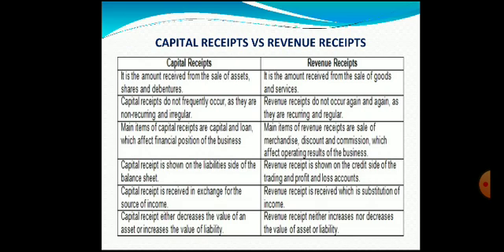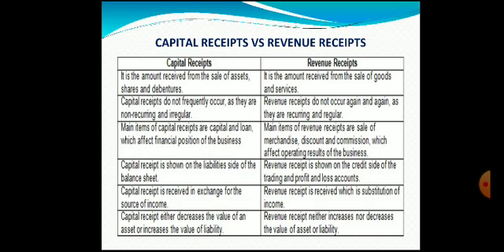Capital receipt is shown on the liability side of the balance sheet. Revenue receipts are credited to the trading and profit and loss account. Here, whatever the capital receipts are, they are shown on the liability side of the balance sheet of the organization.